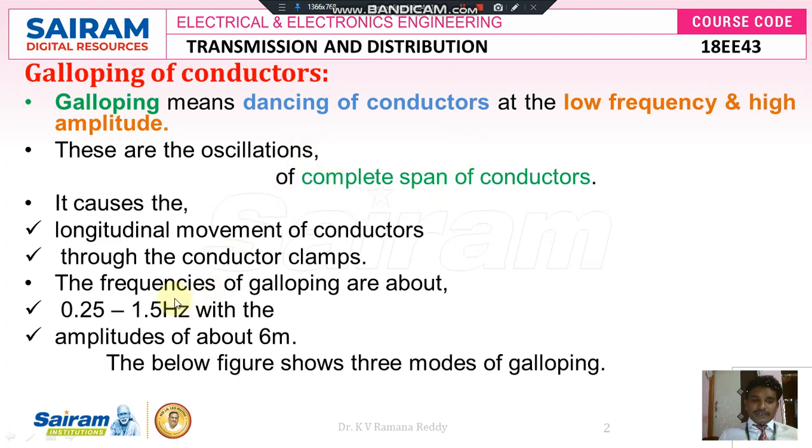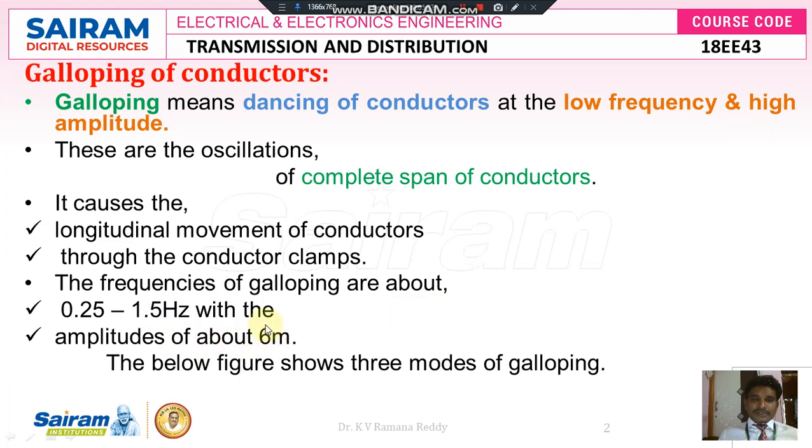So galloping of conductors, that is dancing of conductors, has low frequency, lying in the range between 0.5 to 1.5 Hz, but high amplitude because it takes place in terms of meters like 6 meters.